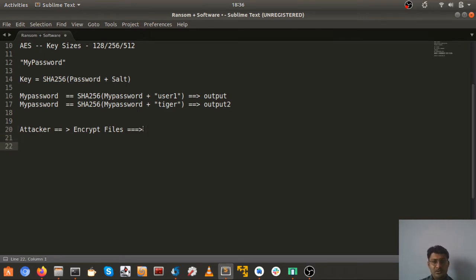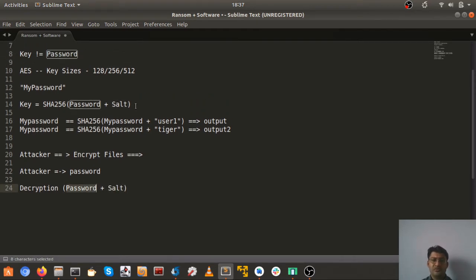And now in order to decrypt, the attacker can show some kind of message, that if you want to decrypt your files, send me some money and I'll send you the password. So the attacker can send the password in return for the money, and similarly decryption will take place using the password and salt. So remember, the salt has to be the same as when this particular key was created for encrypting files.